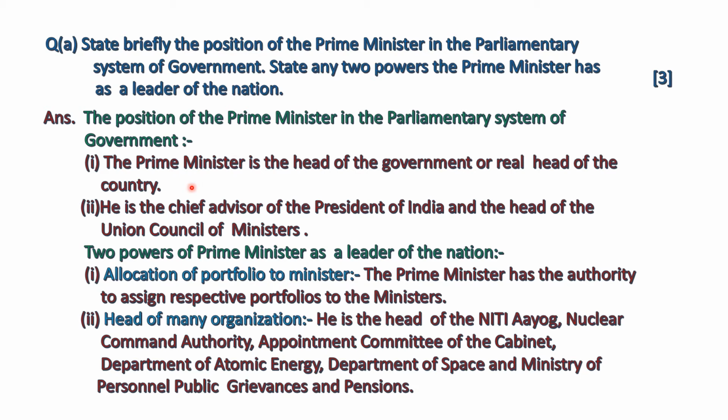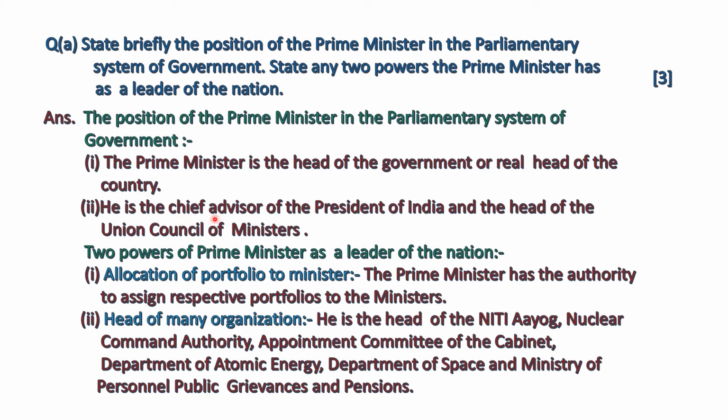In parliamentary system of government, there are 2 heads of the country. One is head of the state, means constitution gives him or her power. Then second is head of the government, means who uses the power in reality. In India, there is parliamentary system of government. So, the Prime Minister of India uses all the power in reality. So, he is the head of the government or real head of the country.